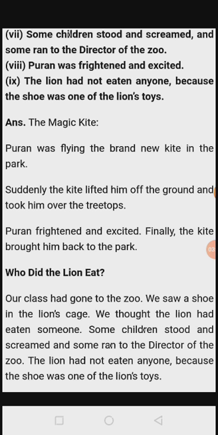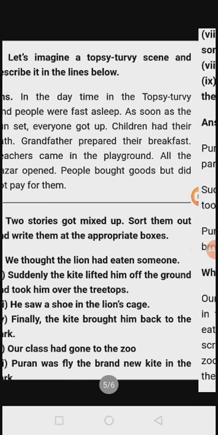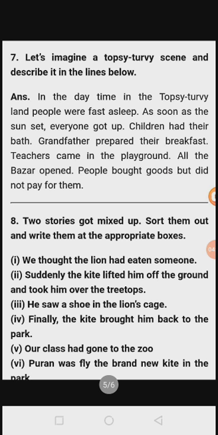Puran was frightened and excited. पुरण एक्साइटेड पण झाला होता आणि घाबरलेलाही होता. The lion had not eaten anyone because the shoe was one of the lion's toys. In this way, students, there are nine statements, and in these nine statements two stories have been hidden. Now we have to make them separate one by one. The first story is related to the kite and another story is related to the lion.